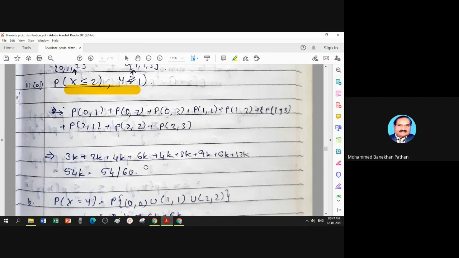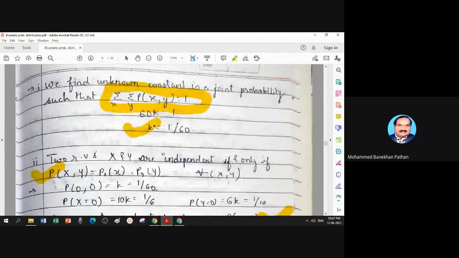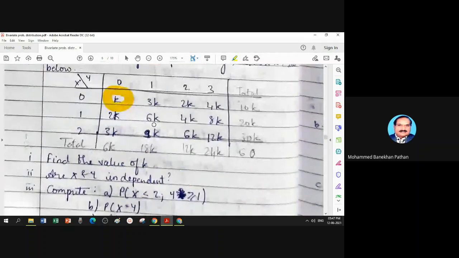You can see now these are totally 9 calculations. You have y taking 4 values, x taking 3 values. 3 multiply 4, totally 12 calculations.